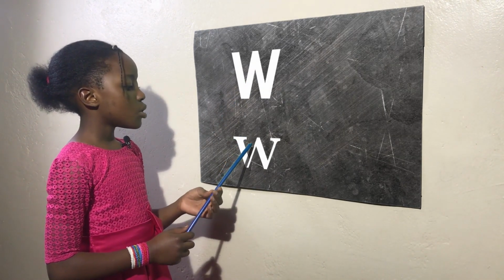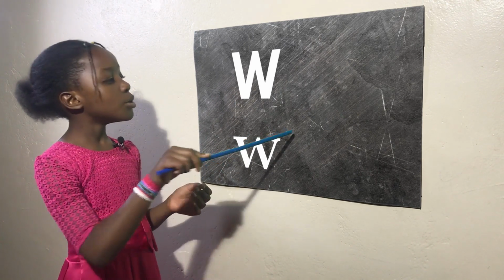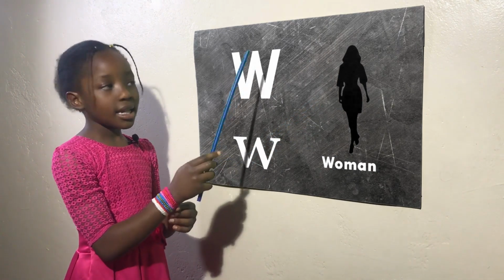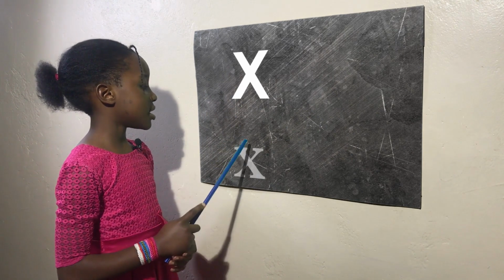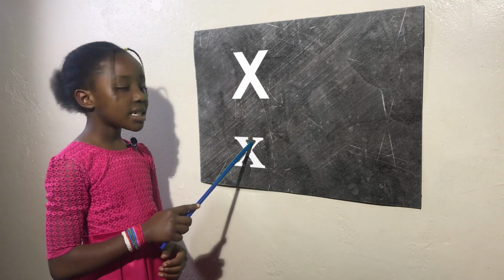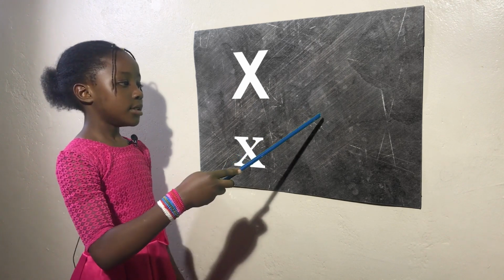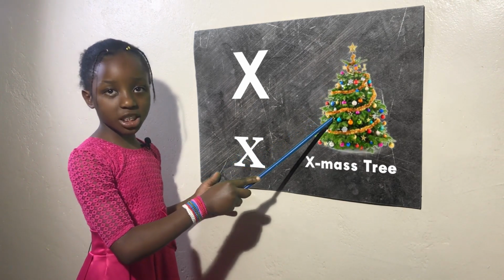The sound is W for woman. The next letter is X, uppercase X and lowercase x. The sound is X for Xmas tree.